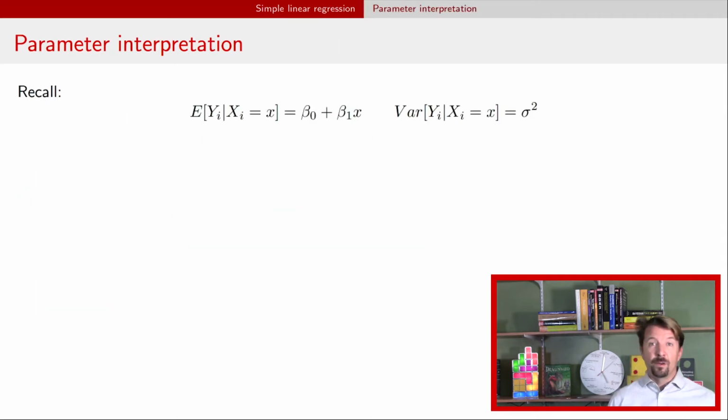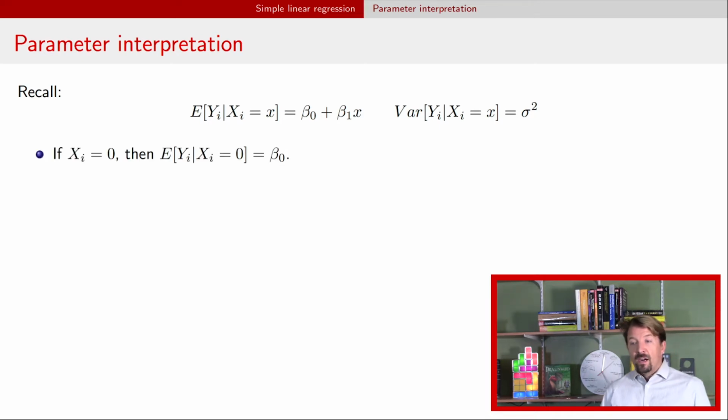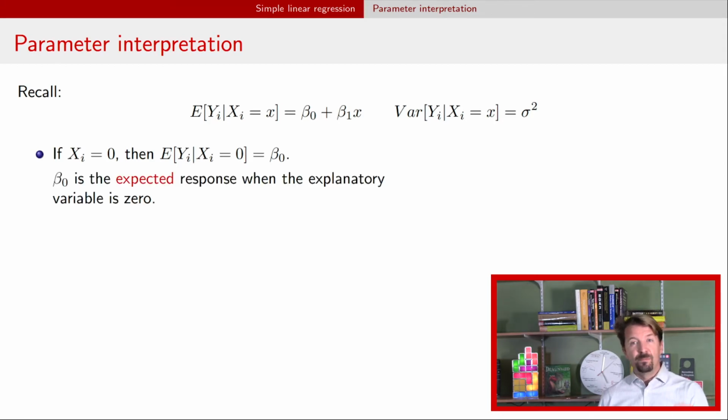All right, so let's talk a bit about the parameter interpretation. As a reminder, with that normal model, we can find the expectation for y. That expectation is beta naught plus beta 1 times xi. We can find the variance of y, and that variance is sigma squared. One of the things we try to do when thinking about interpretation of parameters is think of special cases when the explanatory variable has certain values. The first one we're going to think about is what happens when x is 0. When that xi is 0, then the expectation of y is just beta naught. So beta naught is apparently the expected response when the explanatory variable is 0.